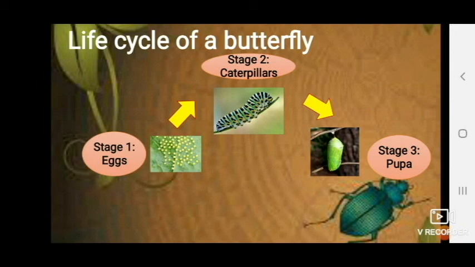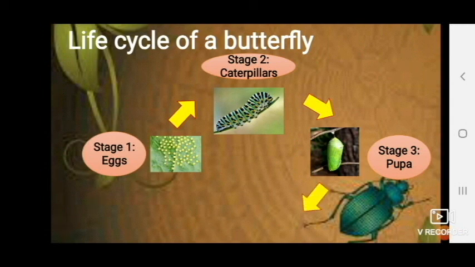This stage is called pupa. And the cocoon is normally attached to the lower side of the leaf. Unlike the caterpillar, the pupa is an inactive stage where it does not eat. As I told in the previous stage, the caterpillars are highly active, they eat more and then they grow bigger. And once it goes into the cocoon by forming a protective layer around it, it is attached to one place and is inactive. They do not eat anymore.